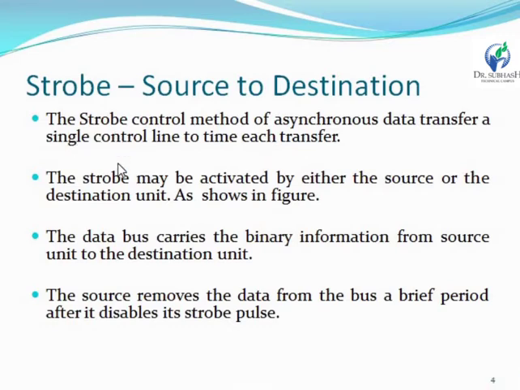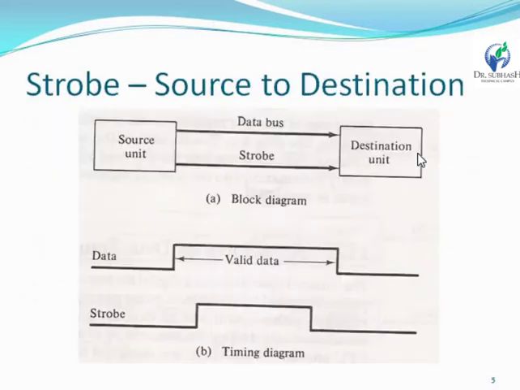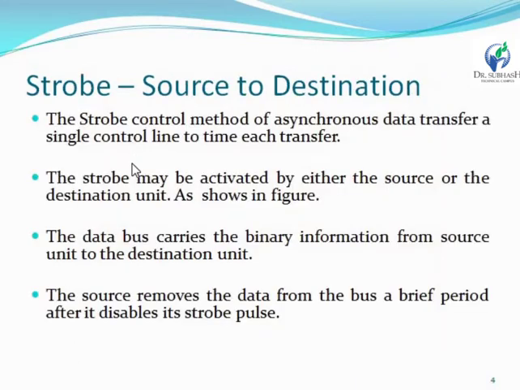In the strobe control method of asynchronous data transfer, a single control line is used to time each transfer. It means the strobe may be active at the source or destination unit, as shown in the figure. So this is the diagram of the strobe. Strobe is one type of signal, generated by either the source or the destination unit.